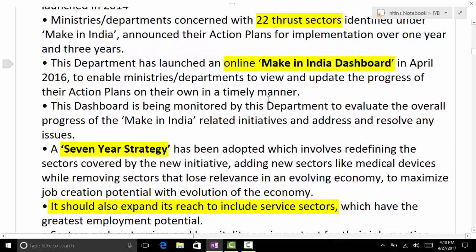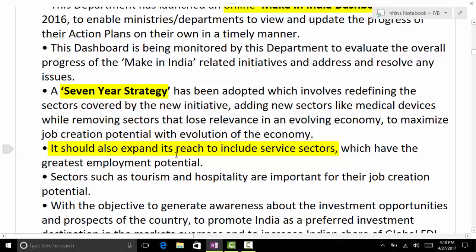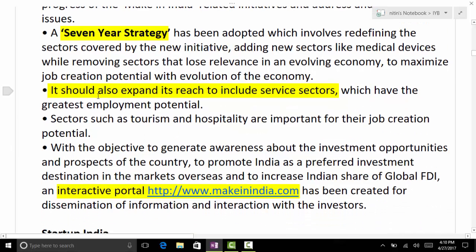Okay, about the Make in India dashboard. Here different ministries and departments will update their progress in manufacturing and in the various developments. And the department will monitor the progress in Make in India. Then the 7-year strategy. It also says it should expand its reach to include the service sector.